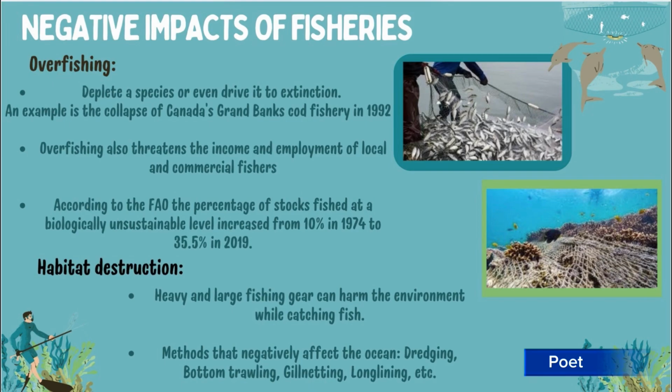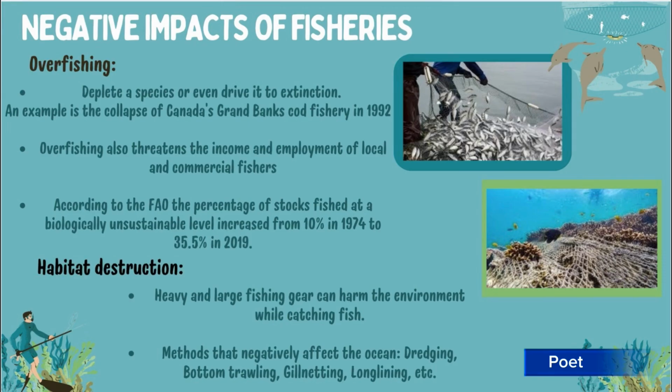Even though fisheries provide a more efficient way of collecting fish and supporting food supply chains, there are serious negative impacts we need to be aware of. One of the most significant is overfishing. Overfishing depletes fish populations and in some cases even drives species to extinction. But the impacts go beyond just the environment. Overfishing also threatens the livelihoods of local and commercial fishers, as declining fish stocks means less stable income for those who depend on the sea for their jobs.